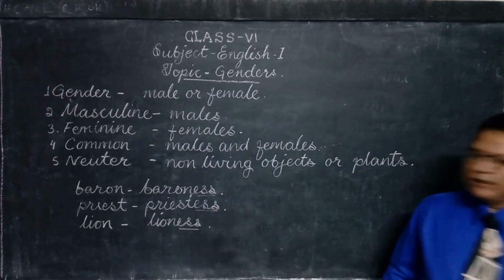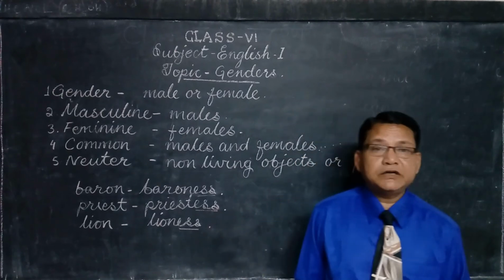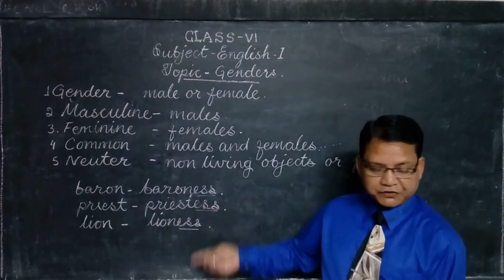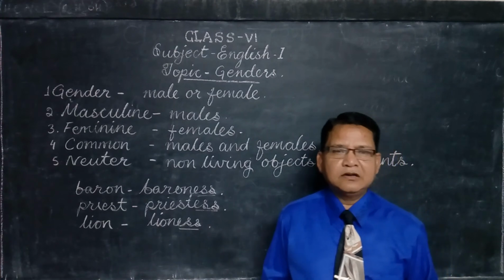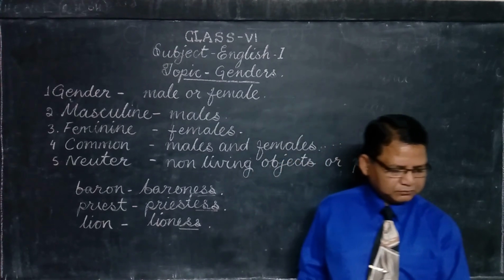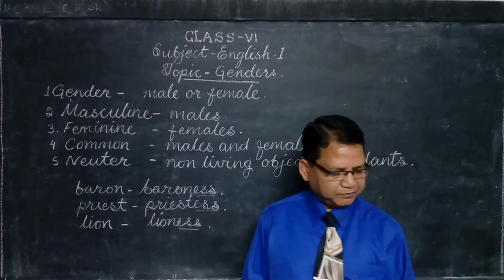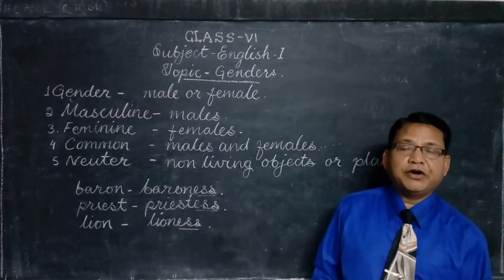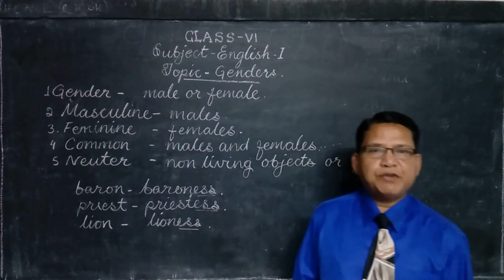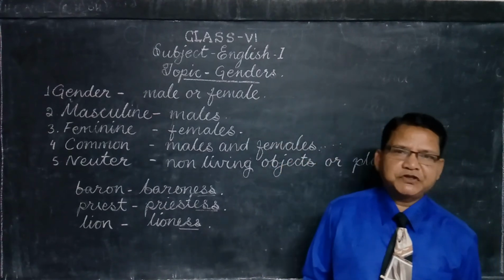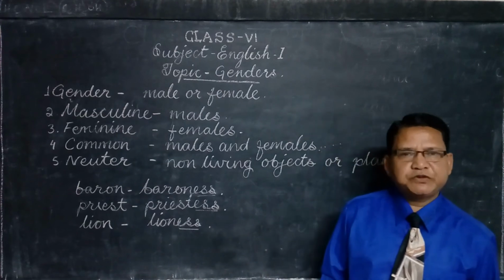Before that, let us change the genders of some more words. Like God, goddess, adding "ess". Emperor, masculine. Empress, feminine. Father, masculine. Mother, feminine. Boy, masculine. Girl, feminine. Brother, masculine. Sister, feminine. Waiter, masculine. Waitress, feminine.